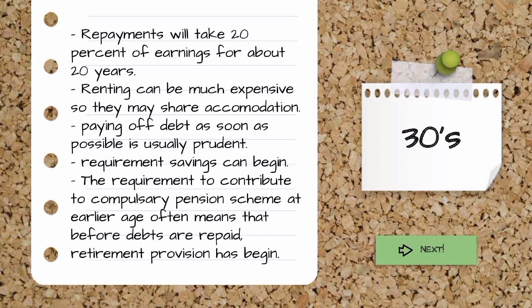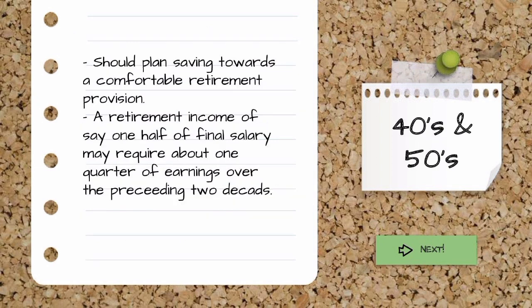High house prices often create a trend for adult children to stay at home longer. Since paying off debt as soon as possible is usually prudent, retirement savings can begin later. The requirement to contribute to compulsory pension schemes at an early age often means that before debts are repaid, retirement provision has begun. For those in their 40s and 50s, they should plan saving towards a comfortable retirement provision.